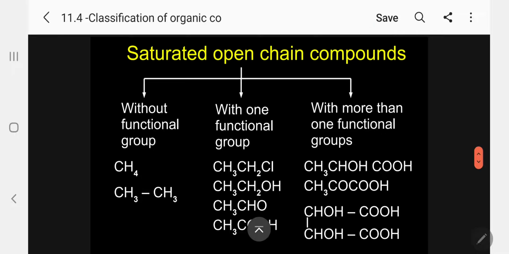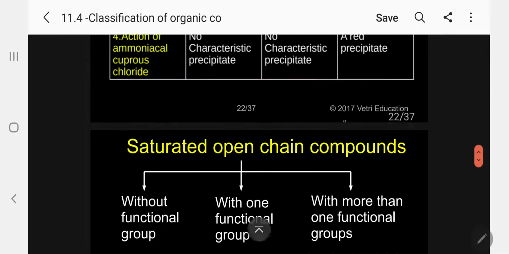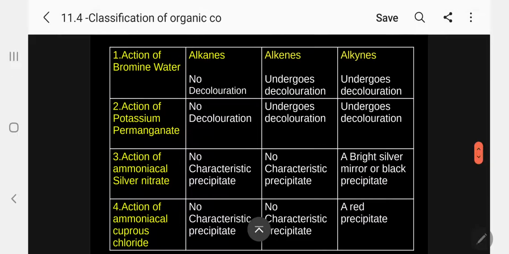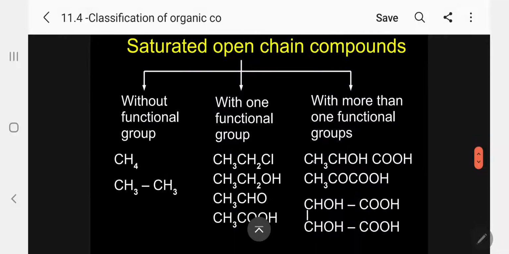The next thing to go for, because I have discussed this under the tests for functional groups: alkane, alkene and alkynes. Alkane is saturated, this is double bond, this is triple bond. All the four tests I have discussed under the functional groups. So I am skipping this because I have already discussed it.